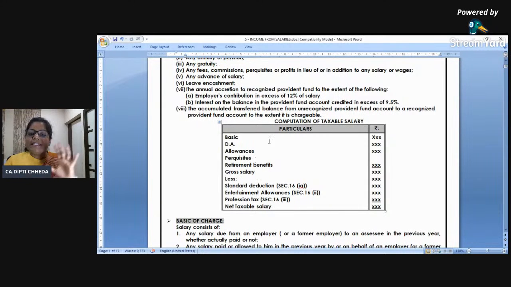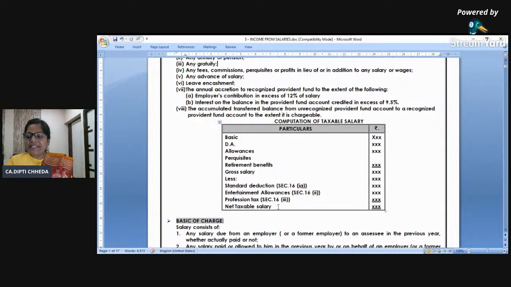Okay, I'll be teaching all this in 3 parts. I'll take first allowances, then perquisites, then all retirement benefits. This is the 3 parts I have divided it into. Standard deduction and some other deductions are very limited. So I would like to complete the deductions part now only. I want to complete it now only.